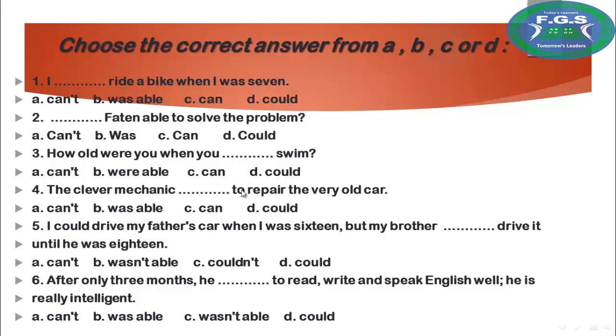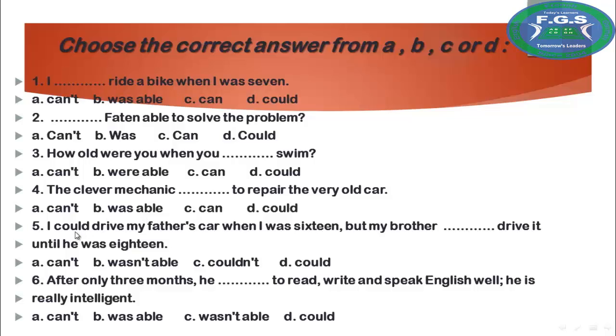Great. Number 4, the clever mechanic blank to repair the very old car. You see to here, so we need was or were able to. The clever mechanic was able to repair the very old car. Yes, we can't say could to.